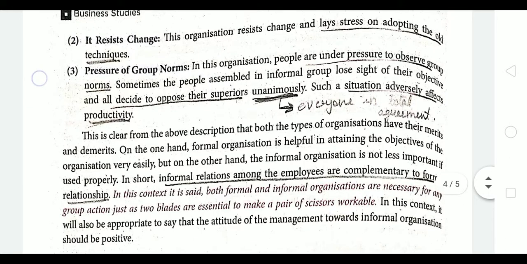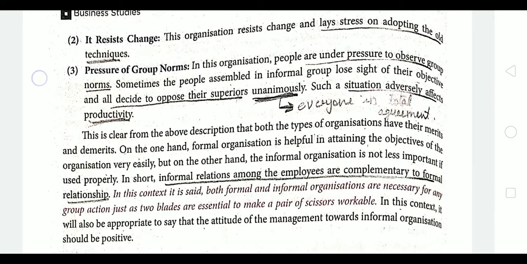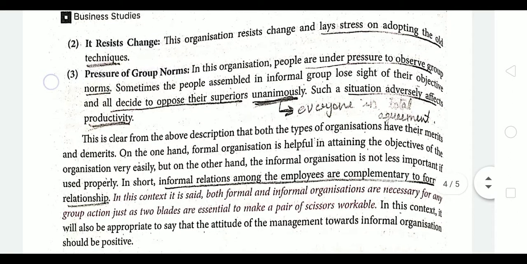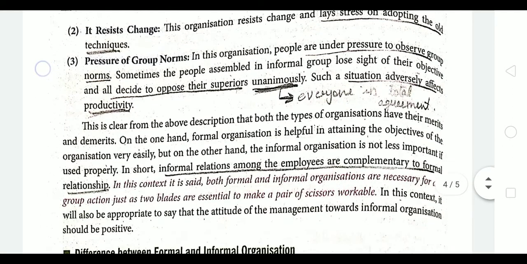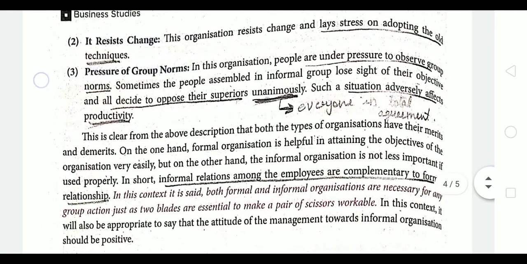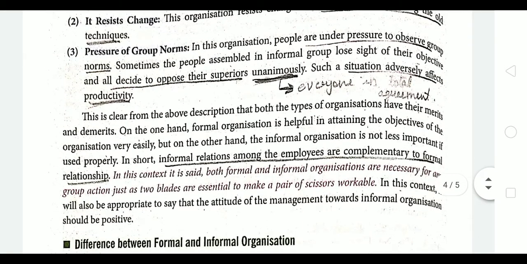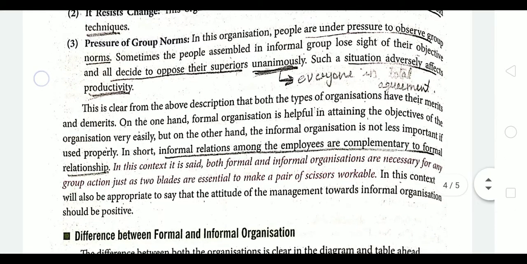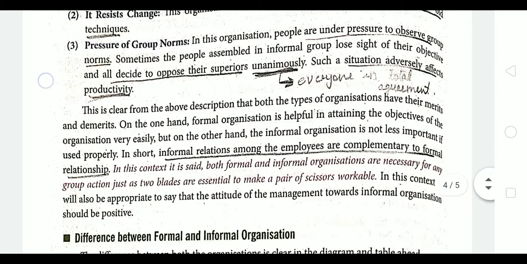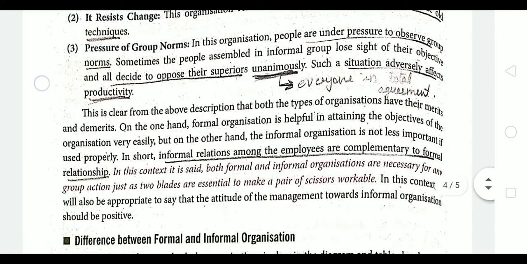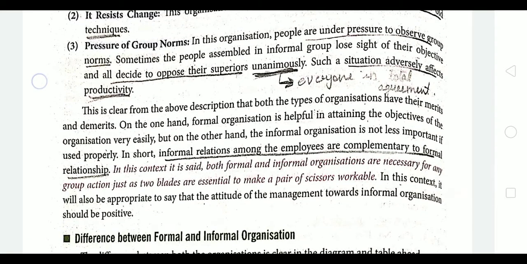Next is pressure of group norms. As we have already studied, there are no written rules and procedures in the informal organization; all the rules and procedures are of the group, right? So group norms are followed in informal organization. That is why people are under pressure to observe group norms, right? Sometimes people assembled in an informal group lose sight of their objective and decide to oppose their superiors. If they don't want to do any work, they just say we are not going to do that work. So that is a pressure of group norms.